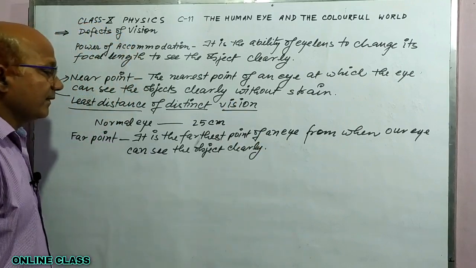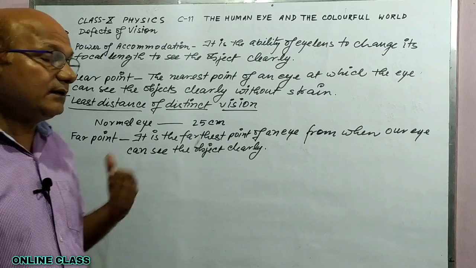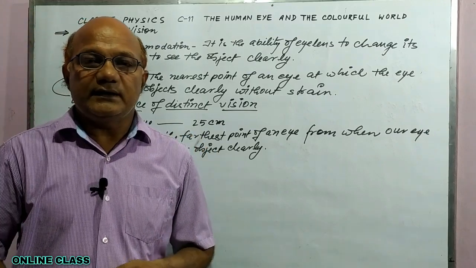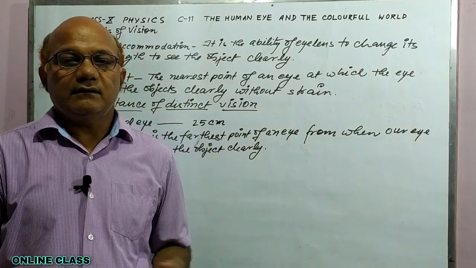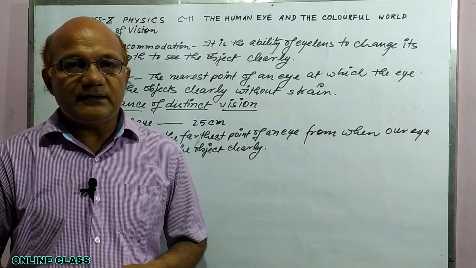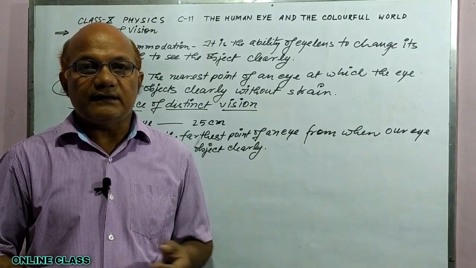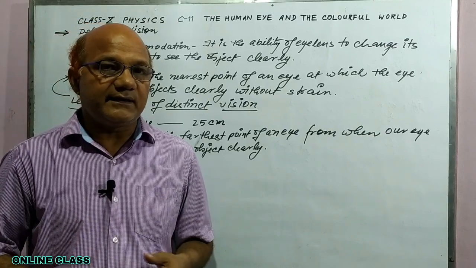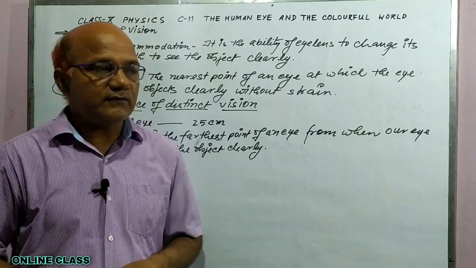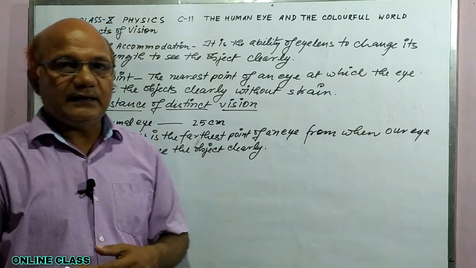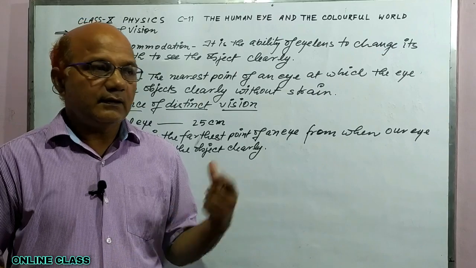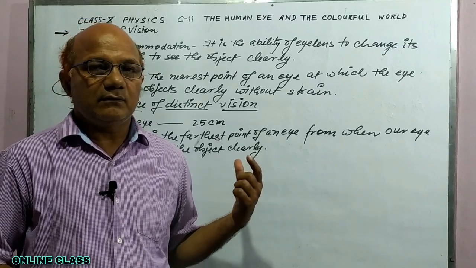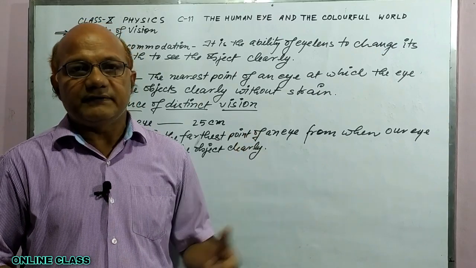So, what is far point? It is the farthest point from where our eye can see the object clearly without any strain, or you can say distinctly without any strain. For normal eye, it is at infinity.